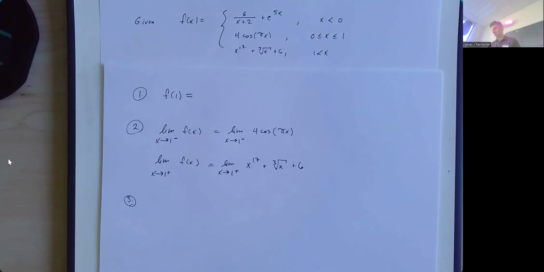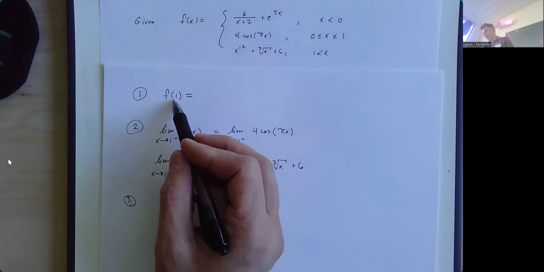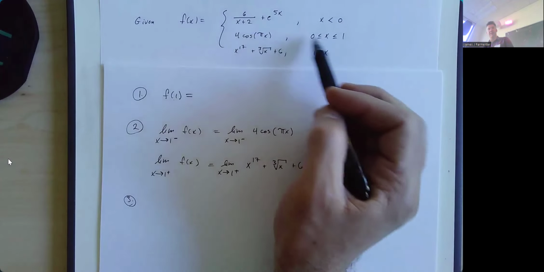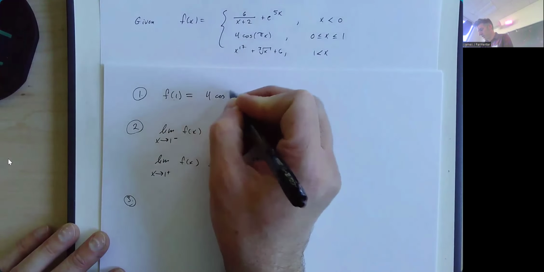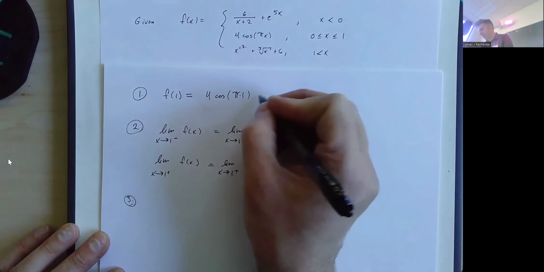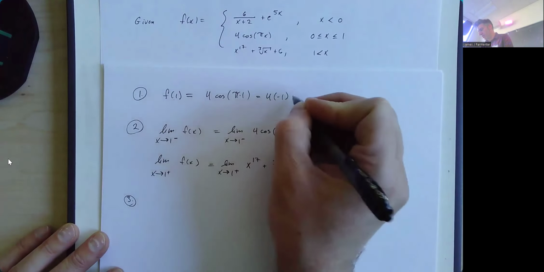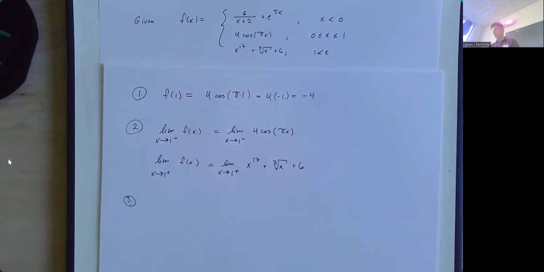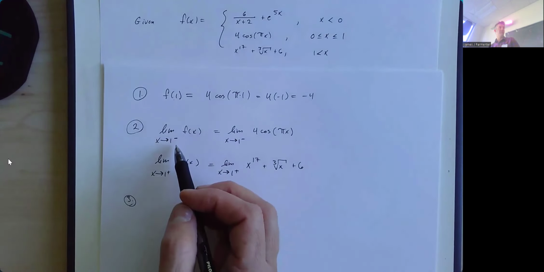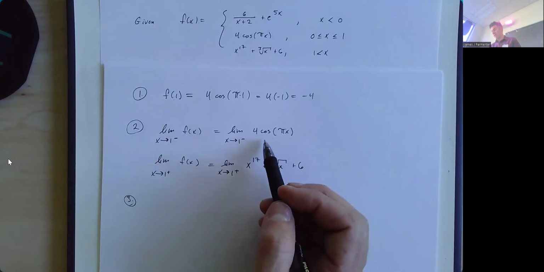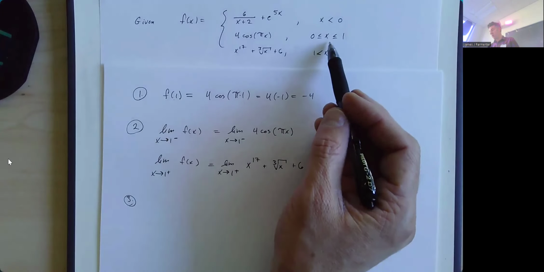Let's see what's happening here. So f of 1, I'm going to plug into the middle piece because that's where x is defined to be equal to 1. That's going to be 4 cosine of pi times 1. Cosine of pi is -1, so we get -4. And then in a similar way, we know that the limit from the side of 1 that uses that same piece of the function, in this case, the side that's left of 1, you're going to get the same value.